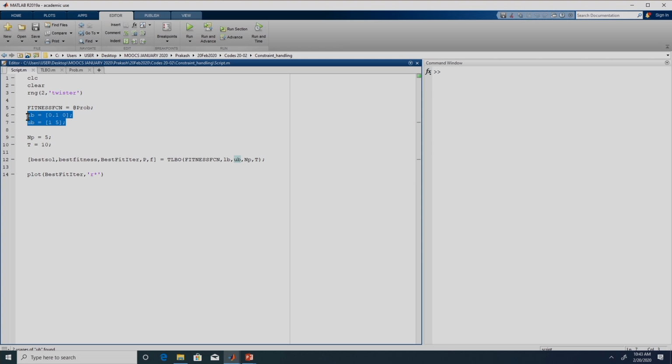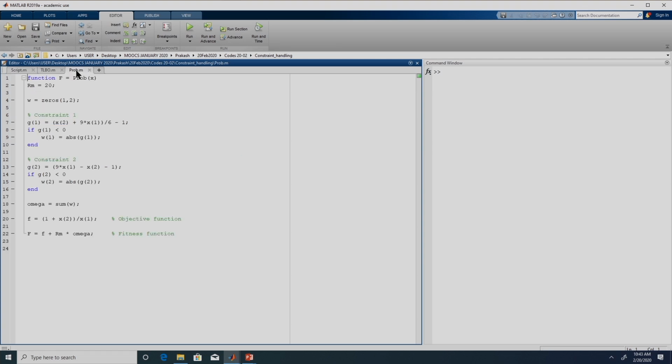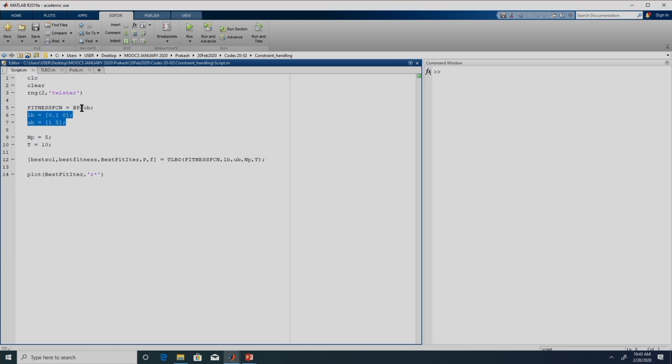So lower and upper bound is defined, and this is the function file in which we are going to define the problem. We say fitness function is equal to at prob. So fitness function is now a function handle. Whenever we are accessing fitness function, we would actually be accessing this file prob. To TLBO we pass the fitness function, which is the optimization problem that we want to solve, the lower bounds, and the upper bounds. Here we have taken a population size of 5 and the number of iterations to be 10. So again, no changes in this script file.